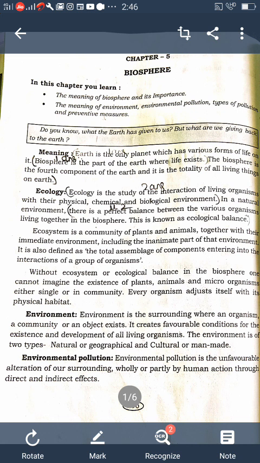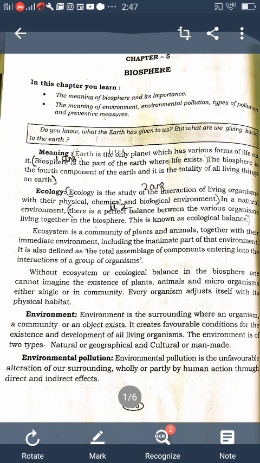Next, the measures to control air pollution. What are the measures to control air pollution? Control of gaseous pollutants, control of emission from automobiles, planting of more trees, use of non-conventional energy sources, awareness programs, legal control, and literacy and education. These are all the important measures to control air pollution.